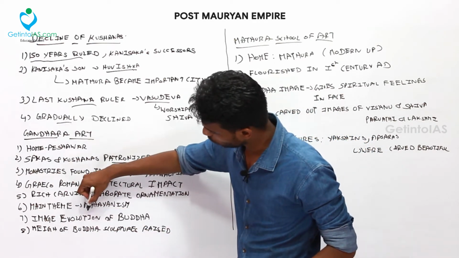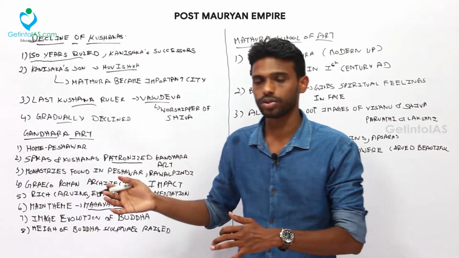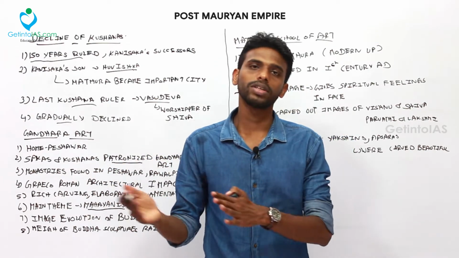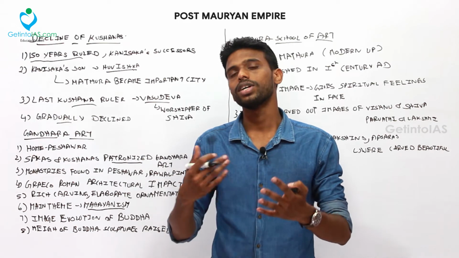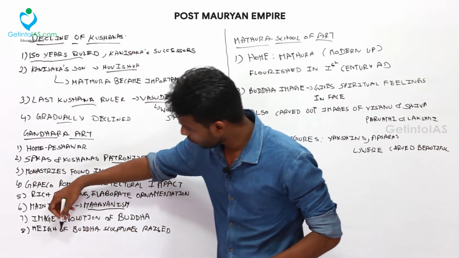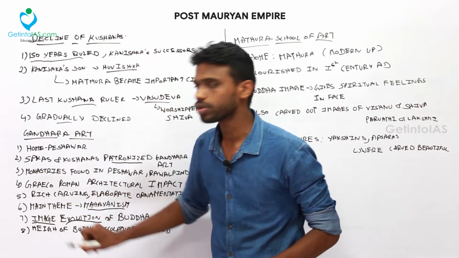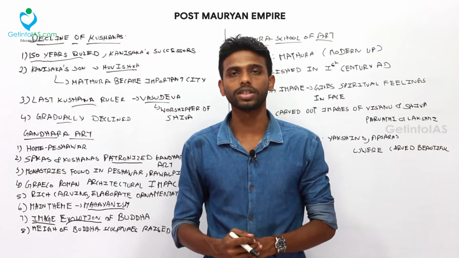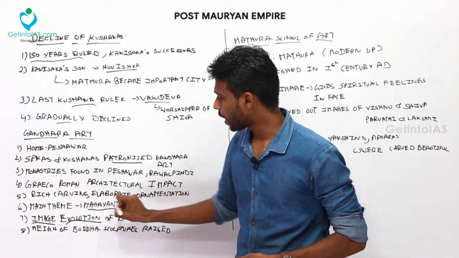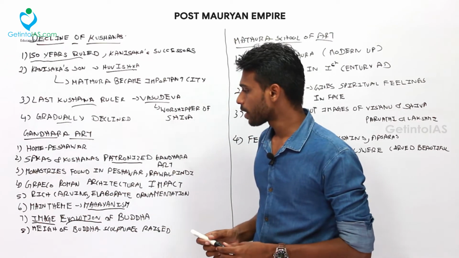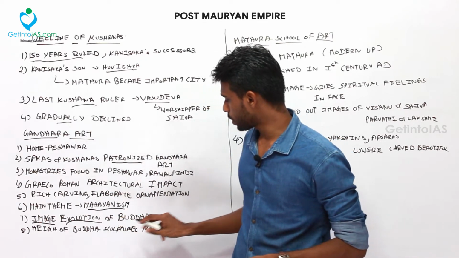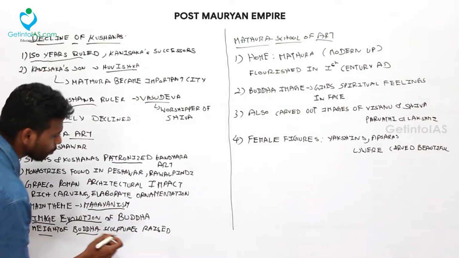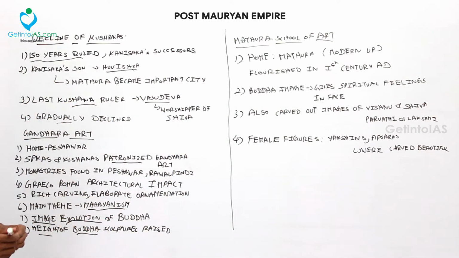So I said Buddhism was patronized during the post-Mauryan period also, but here Mahayana Buddhism became dominant. So they started to worship Buddha. They gave image to Buddha, and also they started to create some anatomy for Buddha. They gave body postures. So these all happened during Mahayana Buddhism, and the height of Buddha sculpture started rising during this stage.